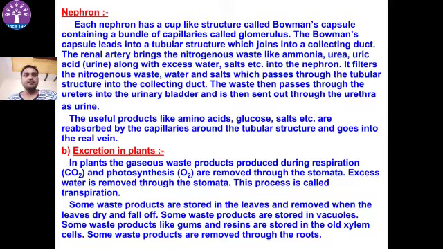Excretion in plants. In plants, gaseous waste products produced during respiration and photosynthesis, like CO2, are removed through the stomata. Excess water is also removed through the stomata. This process is called transpiration. Some waste products are stored in the leaves and removed when the leaves dry and fall off.